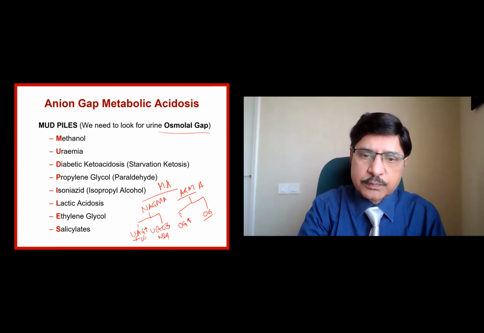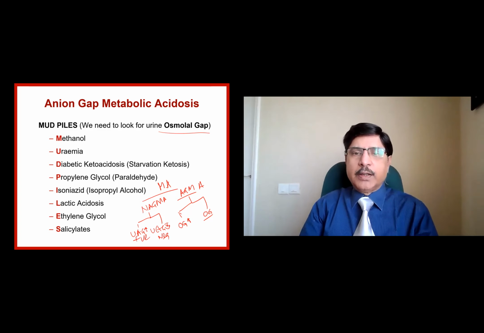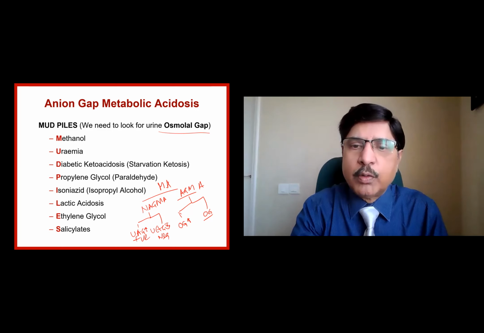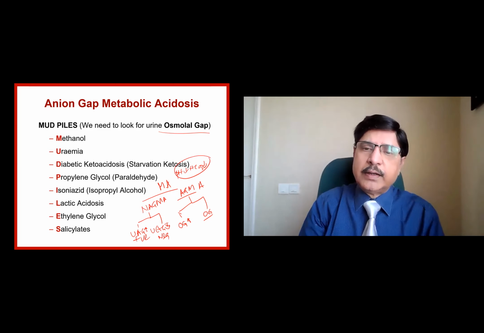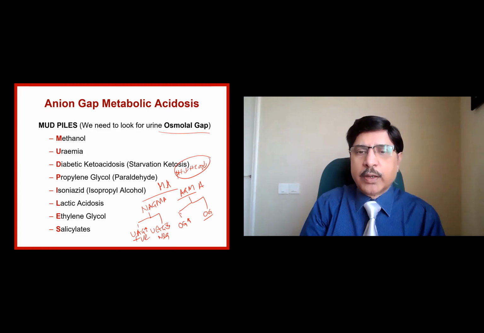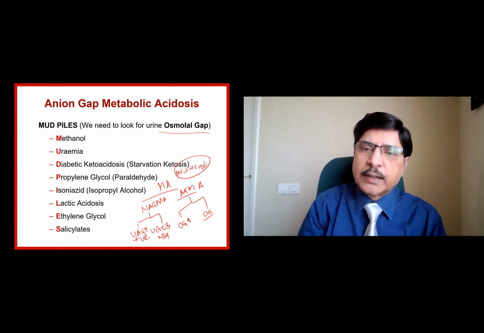Negative, positive. Okay. So metabolic acidosis: how do I diagnose it? pH is lower, bicarbonate is lower. Then I know I am dealing with metabolic acidosis. Immediately I look at the anion gap, and from the anion gap I do a corrected anion gap. After the corrected anion gap, I look at the delta anion gap.